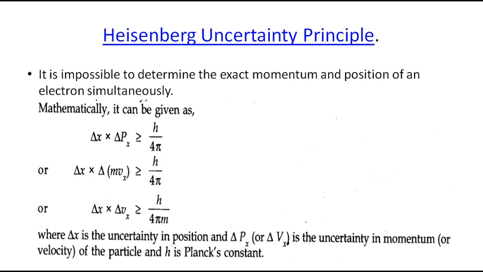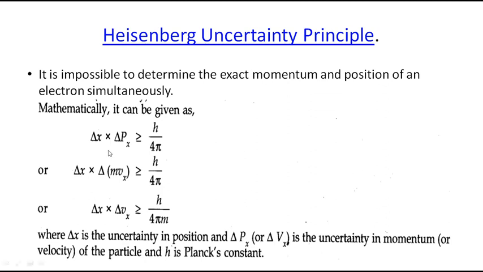If you determine the position of the electron perfectly, what happens? Because the electron is always moving, it is not stable. So once you determine the position of the electron, there is an error in the momentum of the electron. And once you determine the momentum, the speed of the electron, then there is an error or uncertainty in the position of the electron. So both cannot be given together. Both cannot be determined simultaneously. This is the theory identified by Heisenberg.